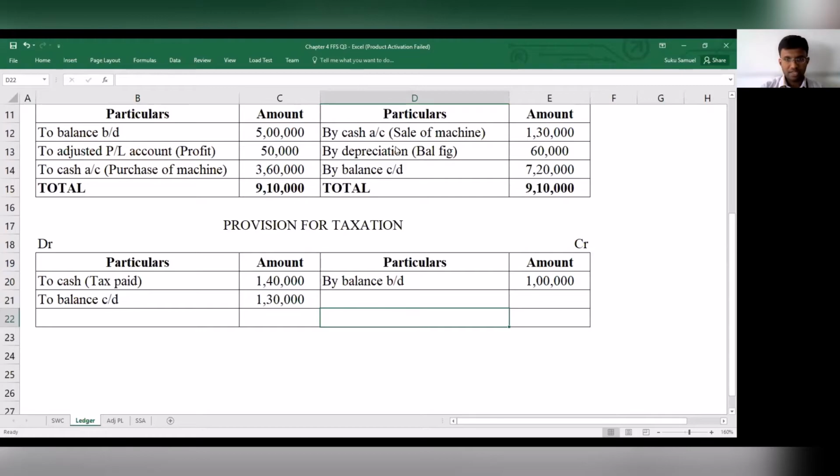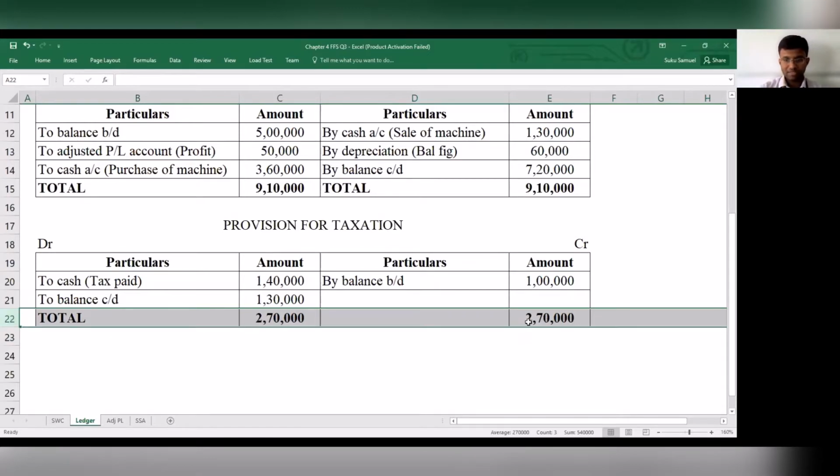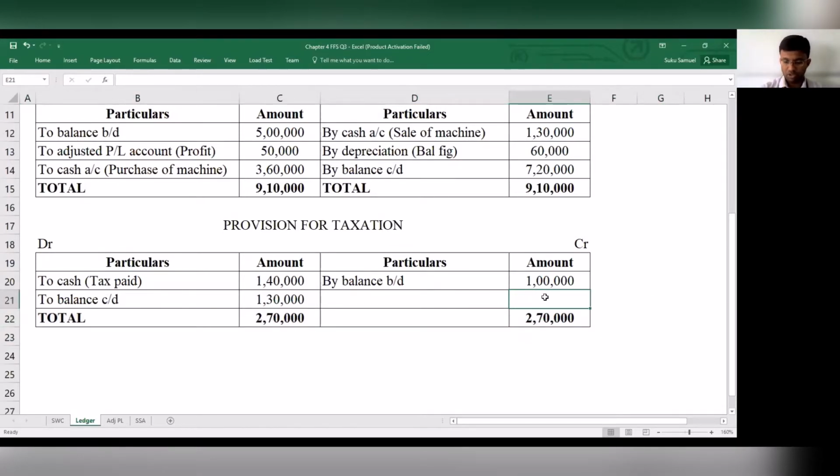Now, which side is more? The debit side is more. The total on the debit side is 2,70,000, which means here also it should be 2,70,000. But it is not 2,70,000. There should be a balancing figure, and the balancing figure works out to be 1,70,000.